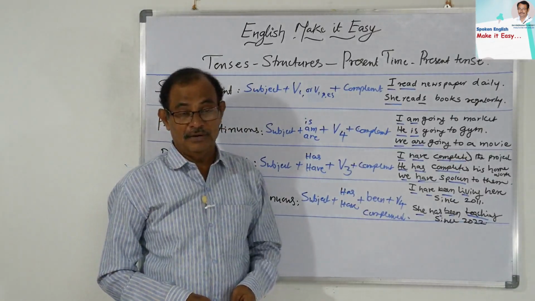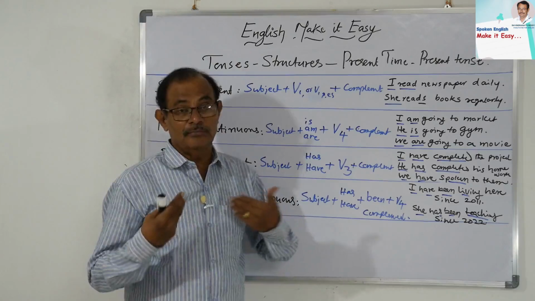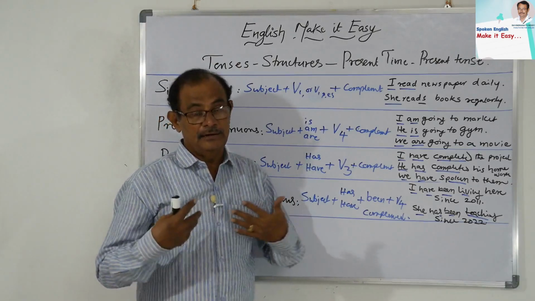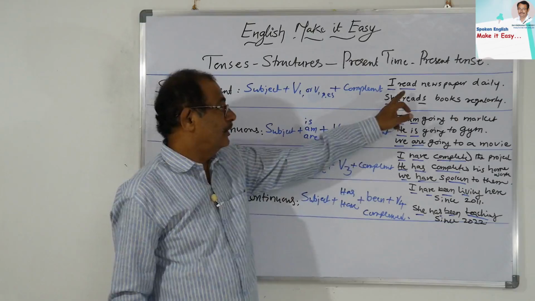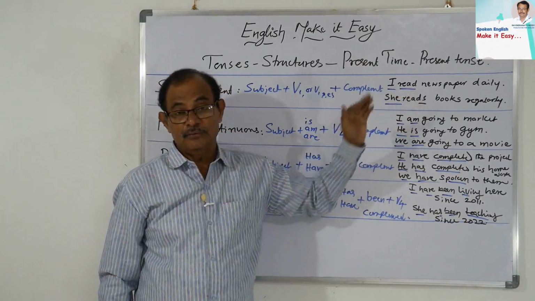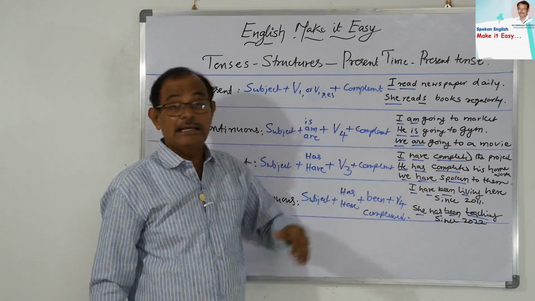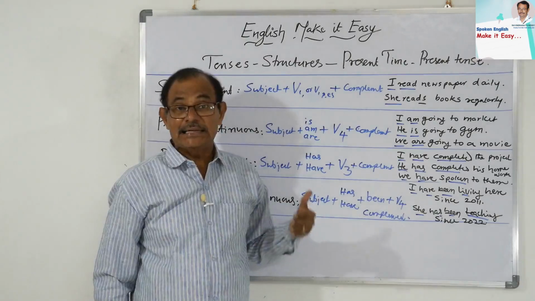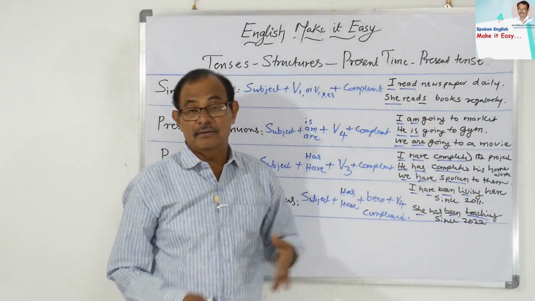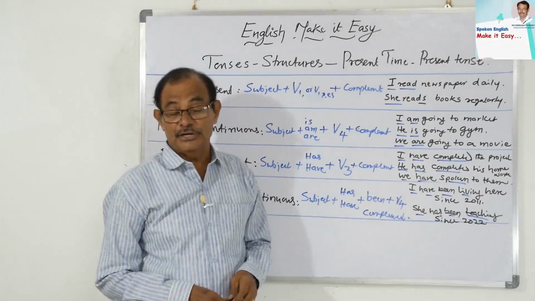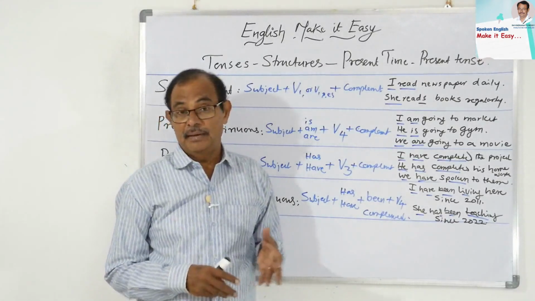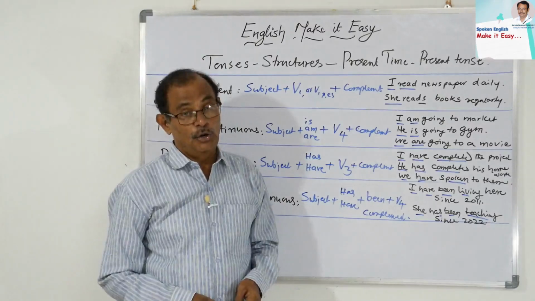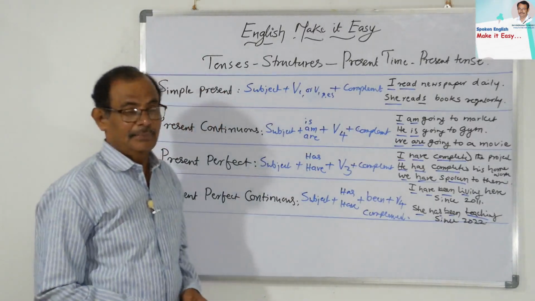This is a very wonderful sentence, this is my habit actually. I always take the root form or base form, read. Then she reads. See the change, that is the structure. She reads books regularly. She is a very voracious reader. She always reads many books and improves her knowledge.